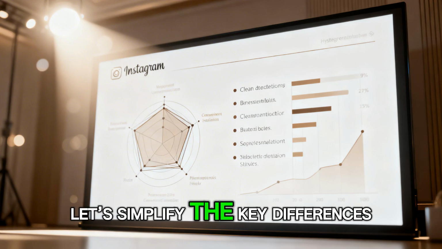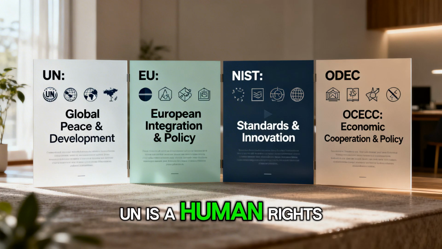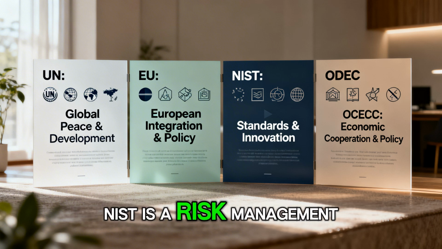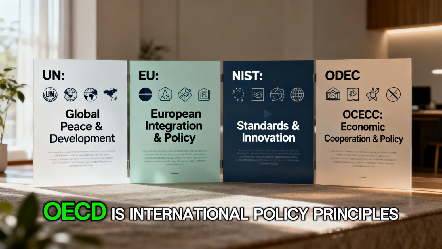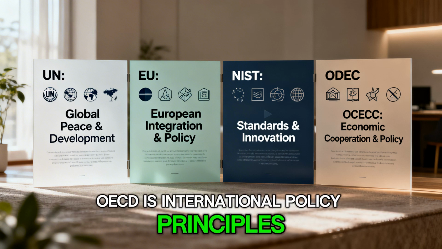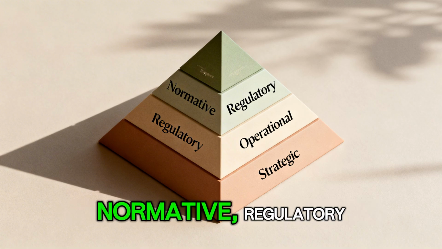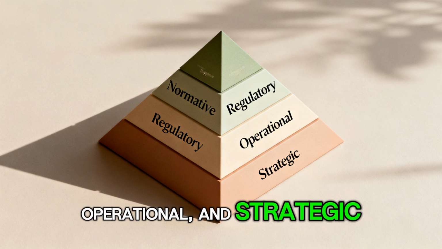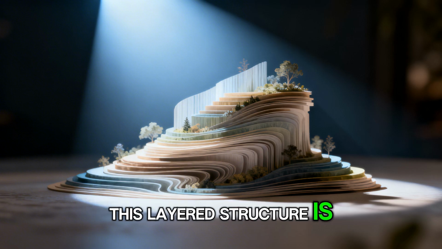Now let's simplify the key differences. The UN is a human rights foundation. The EU is binding legal regulation. NIST is a risk management methodology. The OECD is international policy principles. They operate at different layers: normative, regulatory, operational, and strategic. Understanding this layered structure is essential.